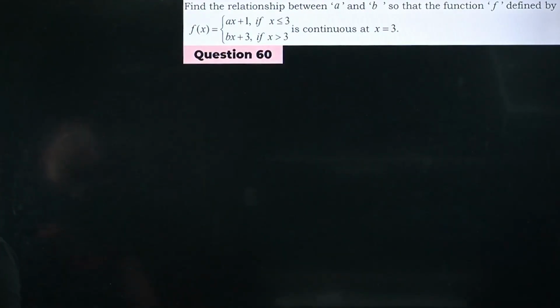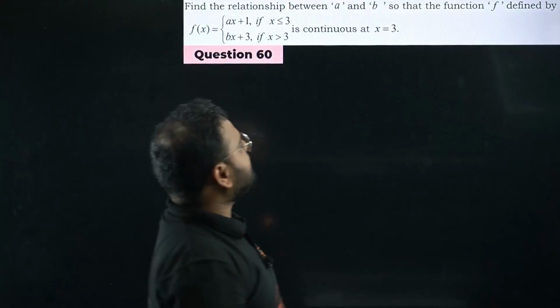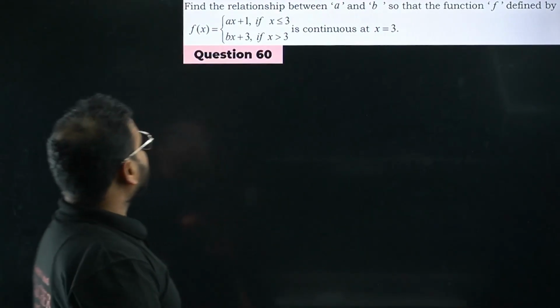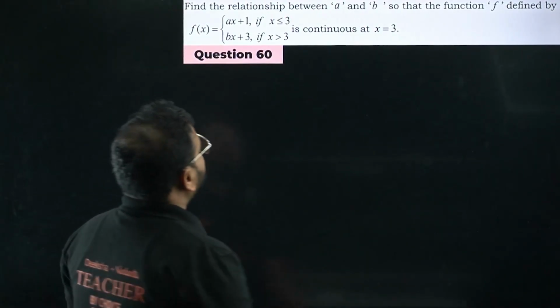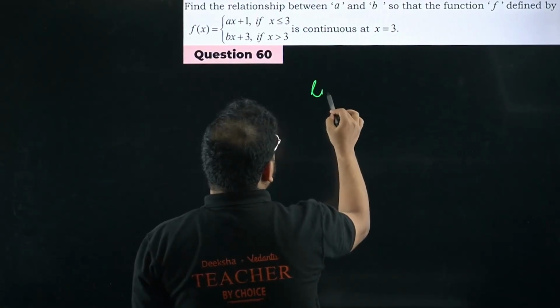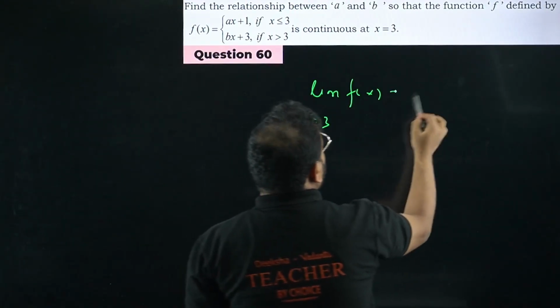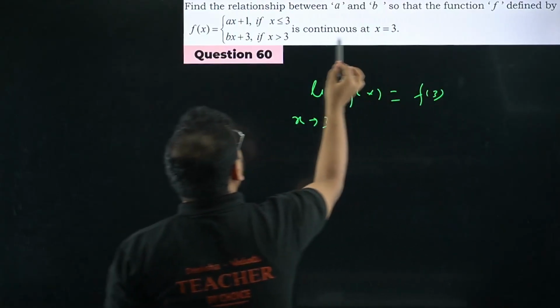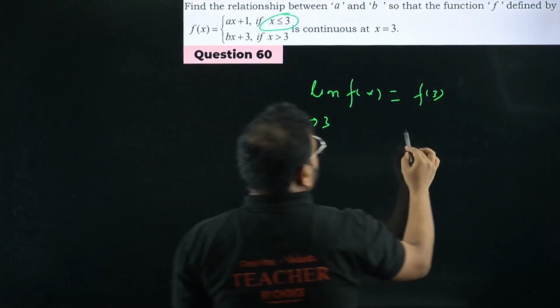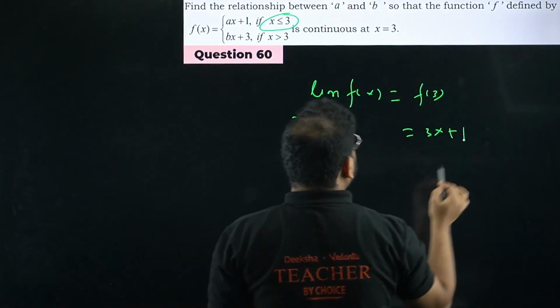Question number 60. Find the relationship between a and b so that the function f defined like this is continuous. Okay. Same thing. Limit of f(x) when x tends to 3 should be equal to f of 3. What is f of 3, sir? Where are we going to use this? Over here. So 3x plus 1 is f of 3.